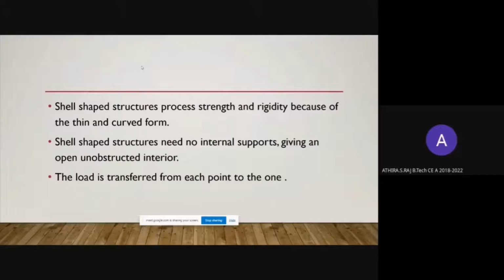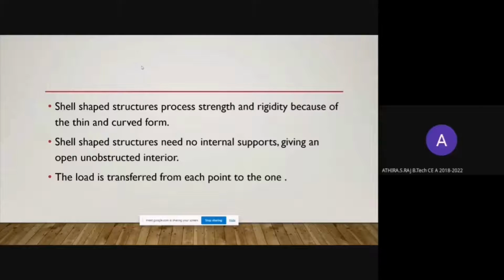The next point is that shell structure has great stability. In this shell structure, the force acts at the ground point and the forces are distributed evenly, so it increases the stability of the structure. Shell structure possesses strength and rigidity because of its thin and curved form. For example, the egg has very high strength against any load acting on it, despite the thinness of the eggshell.